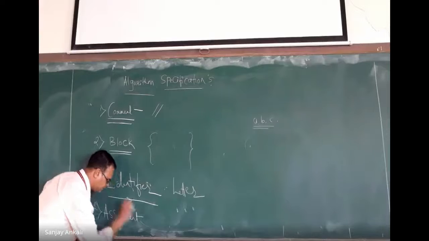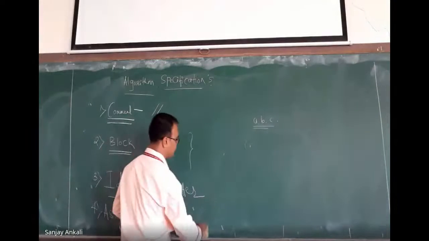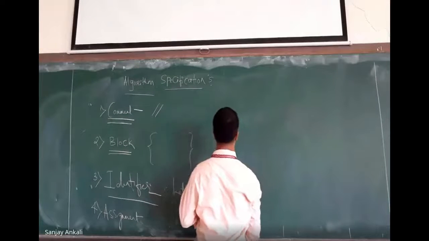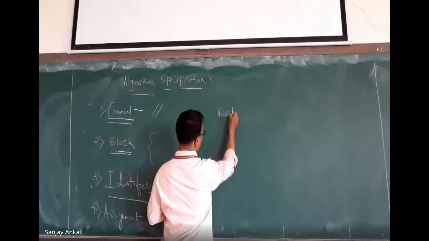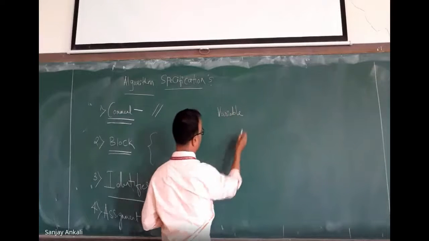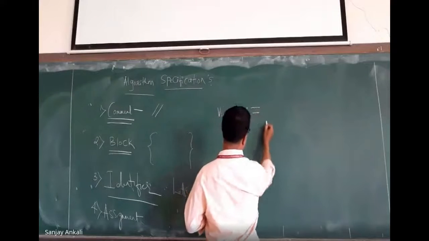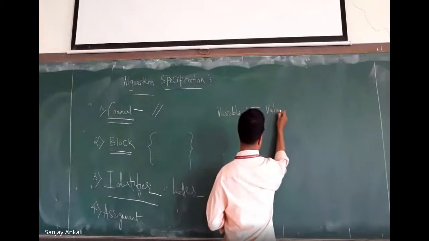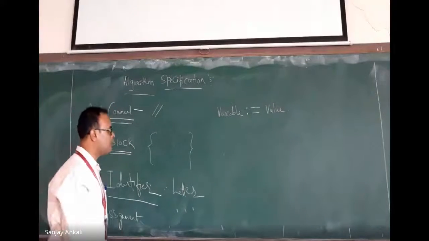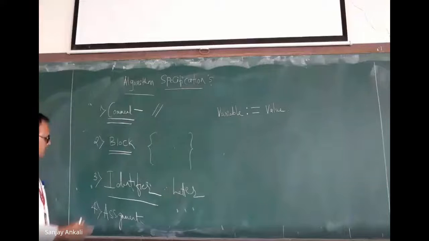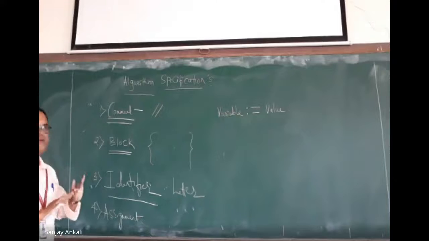Assignment statements. So how to write assignment statements? We just write like this: variable name, then we write colon, then we write equal to, then value. In this subject, whenever we are trying to design an algorithm, we are going to use this specification. I cannot write however I want.